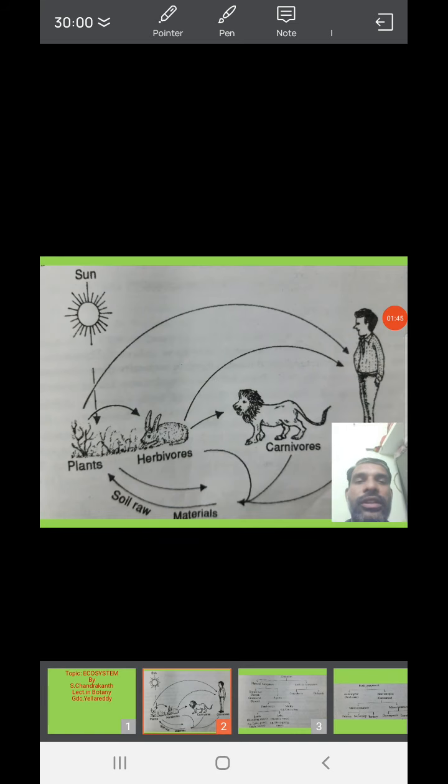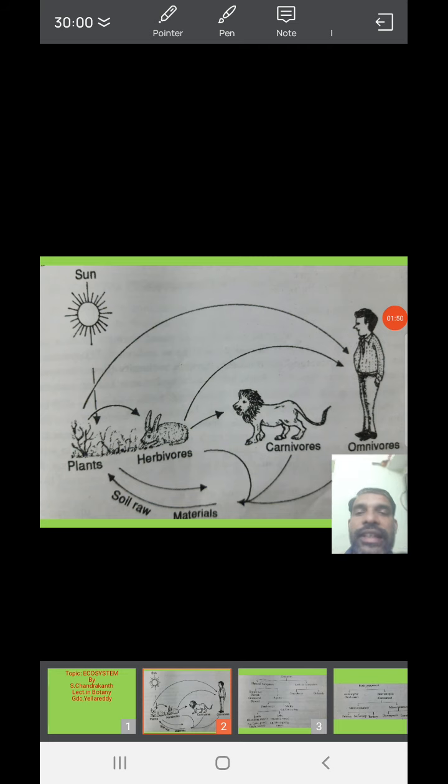According to the scientist Odum, the ecosystem is the basic functional unit of organisms and their environment, interacting with each other and with the environment. So many scientists have given different types of definitions. According to another scientist, an ecosystem is the sum total of living organisms, the environment and the process of interactions within all parts of the system. Is it clear?